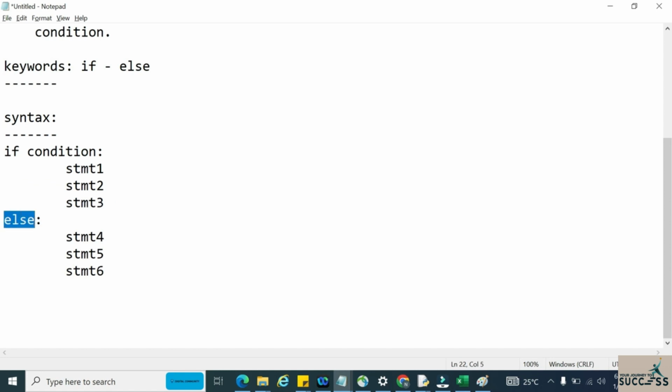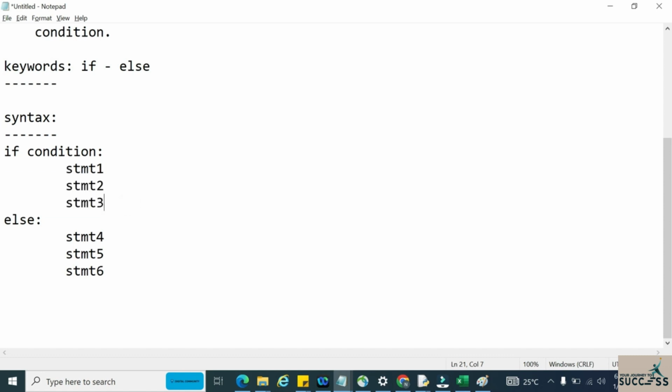In the current video we will have another block other than if, that is the else block. Just as we have some statements in the if block, we will have some statements in the else block also. Now how does the control flow execute? In if there is a condition, and it will check that condition. If that condition is satisfied, the code present inside the if block will get executed.